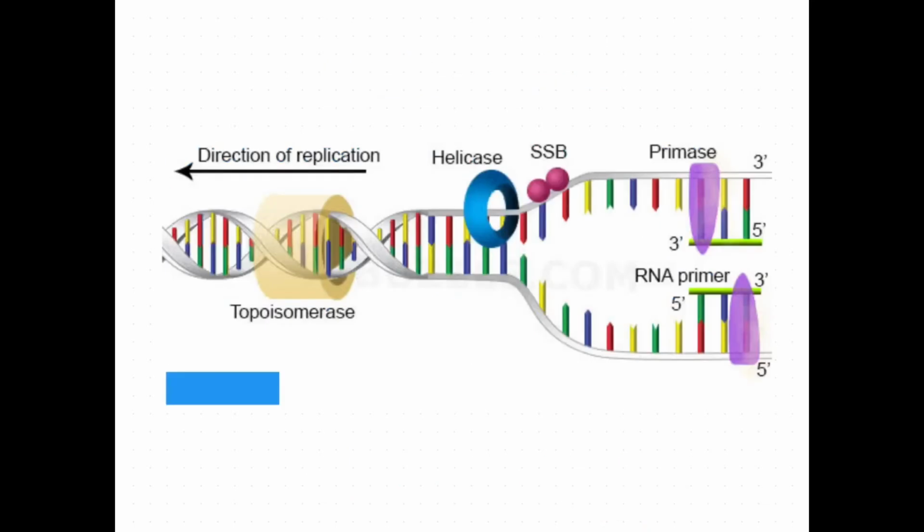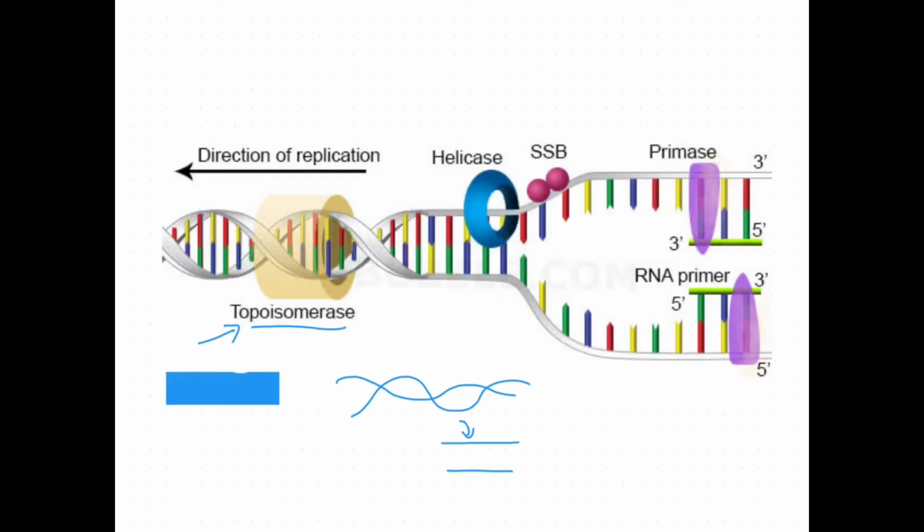The key players involved in the replication of DNA in both prokaryotes and eukaryotes: the first one is topoisomerase. Topoisomerase is required for the initiation of unwinding of DNA. The DNA which is in supercoiled form needs to be uncoiled. This unwinding is done with the help of the enzyme topoisomerase.